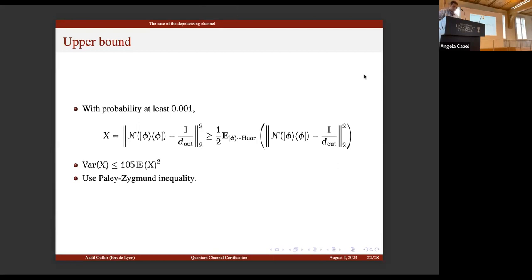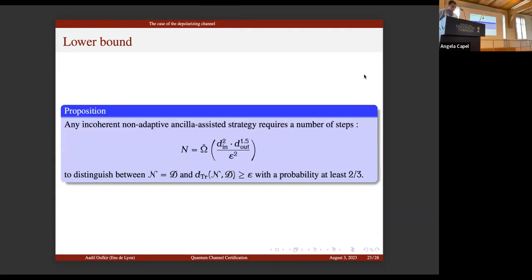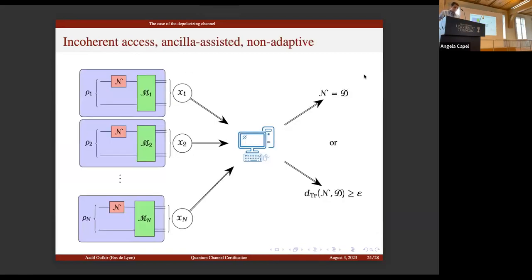This is for the upper bound. Now, we can prove a matching lower bound for non-adaptive algorithms. So here, the emphasis is only on non-adaptive. So we prove a lower bound for this type of algorithm. We can use another system at each time, but the choices of the input state and the measurement devices and the dimension of the ancilla should be fixed before starting the study.